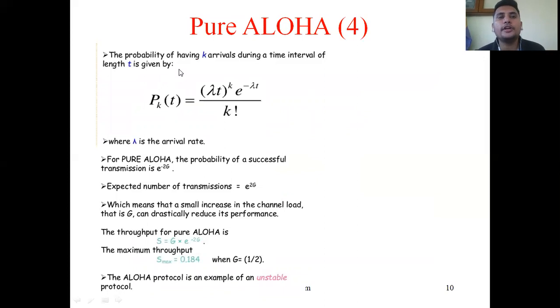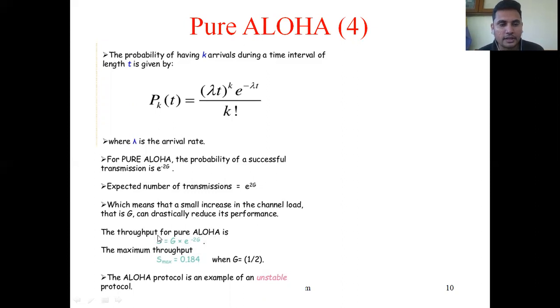The probability of having k arrivals during a time interval of length t is given by Pk(t) equals (lambda t) power k times e power minus lambda t divided by k factorial, where lambda is the arrival rate. For pure Aloha, the probability of successful transmission is e power minus 2G, and the expected number of transmissions is e power 2G. So the throughput for pure Aloha is S equals G times e power minus 2G.